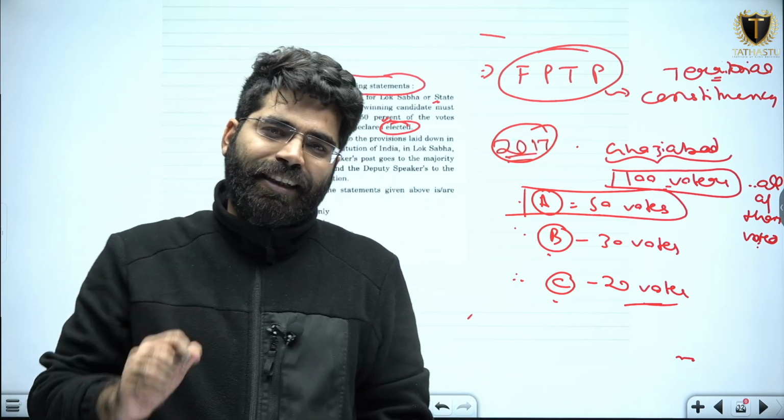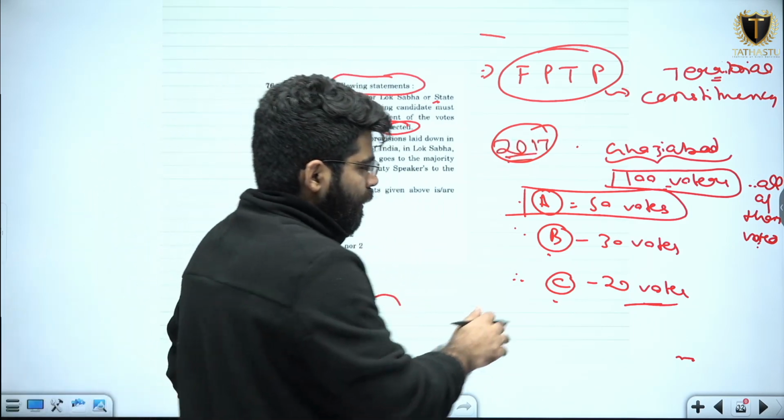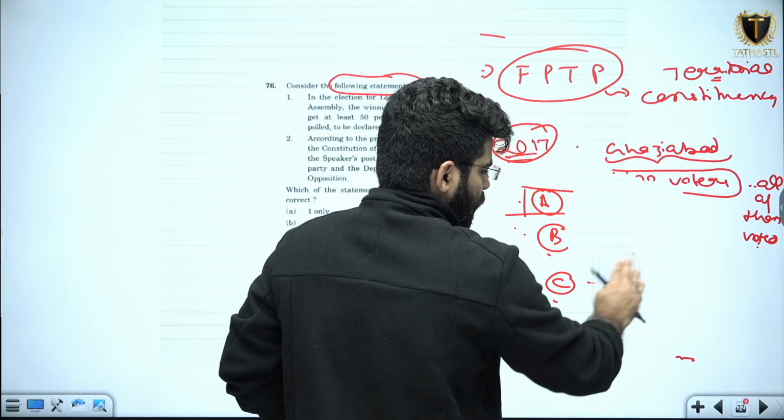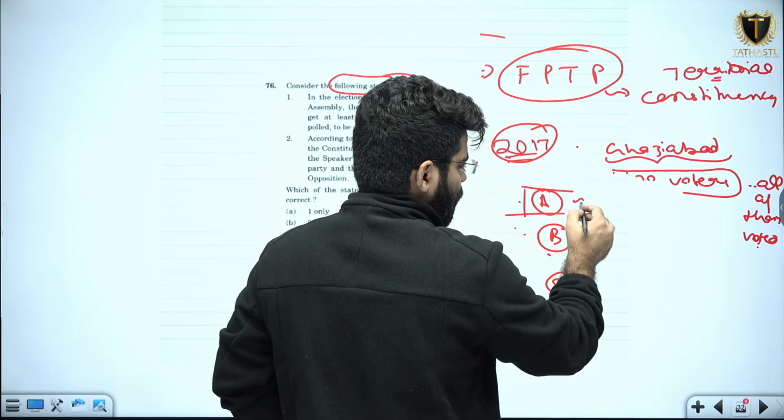But if it is not like this, say A got 40 votes.